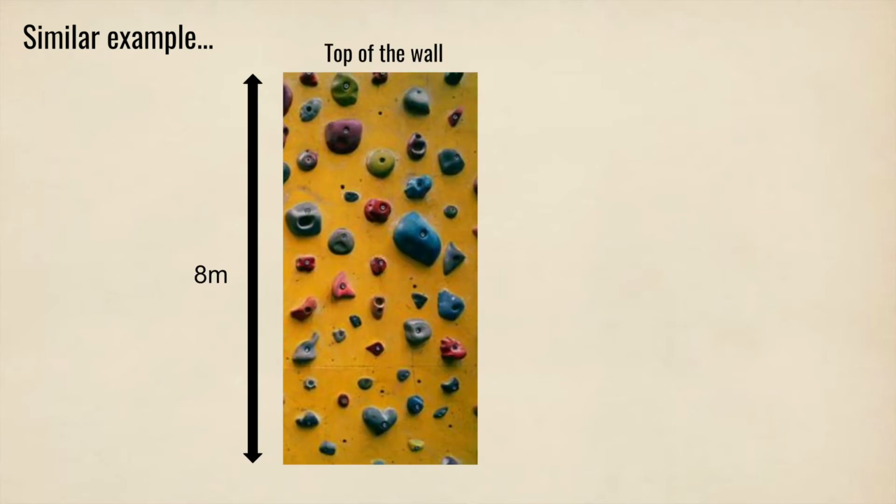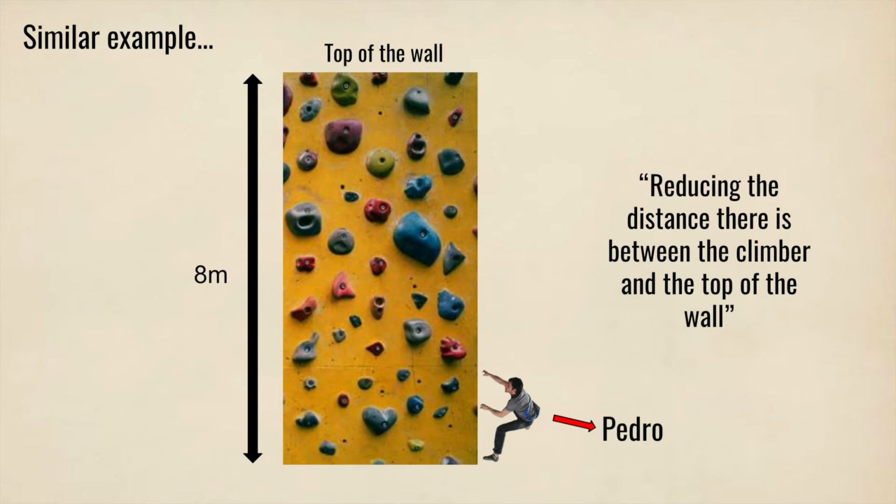Let's look at a similar example, one that we came up with, that poses the same paradox, but from a different perspective. Suppose there is a climbing wall, and this wall is 8 meters tall. Pedro, a professional climber, wants to climb this wall. In order for the climber to reach the top of this wall, he must climb it, obviously. But this action of climbing the wall in order to reach the top can be expressed in other words, as reducing the distance there is between the climber and the top of the wall.